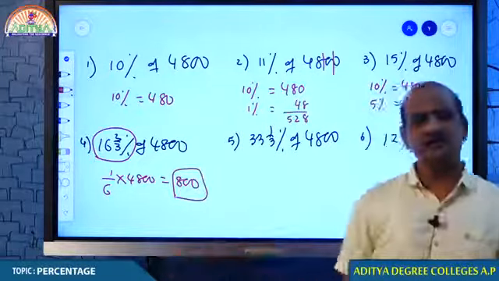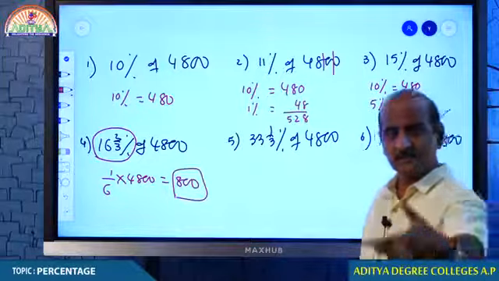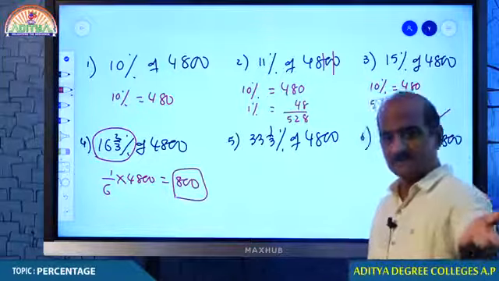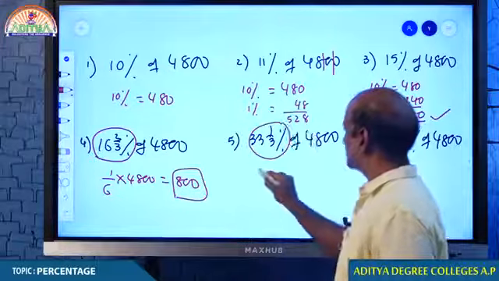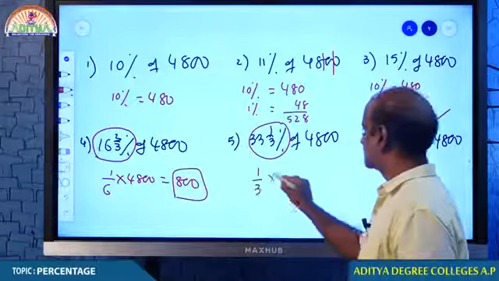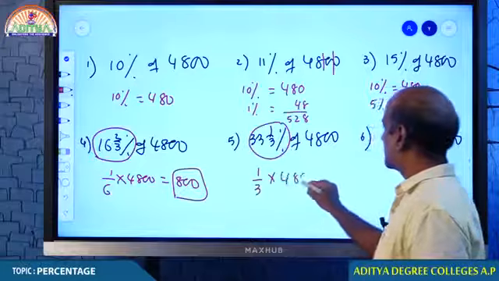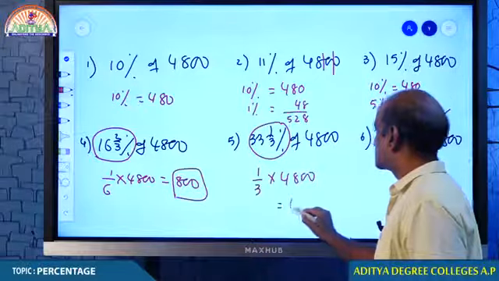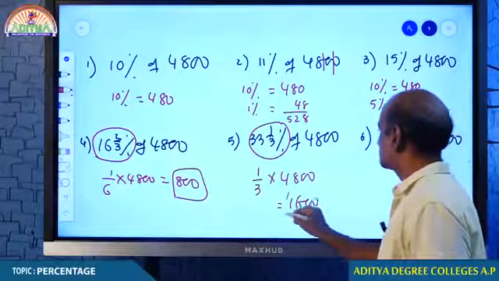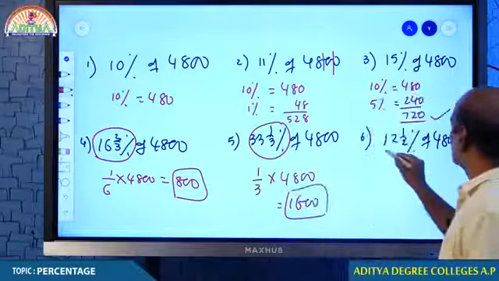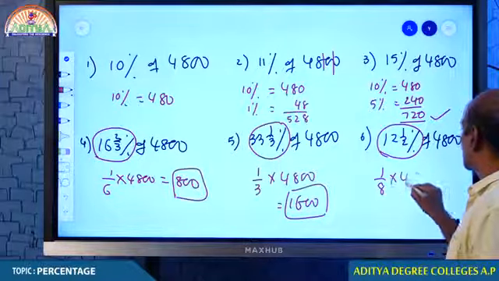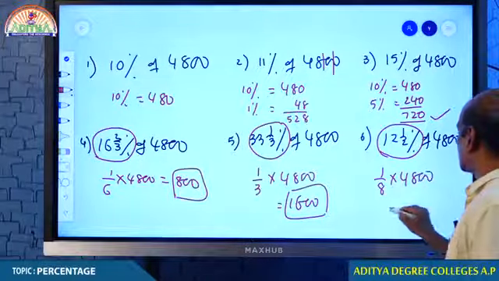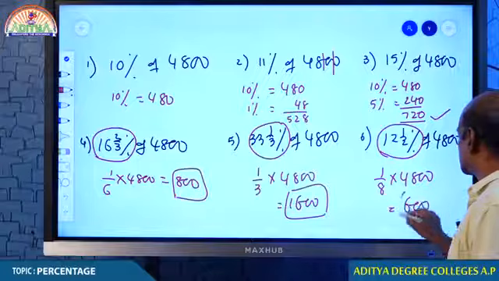You remember 16 2 by 3%, this is the percentage I just told you right now. Now 33 1 by 3% is again a standard fraction, that is equivalent to 1 by 3 of 4,800, therefore your answer must be 1600. 12.5% is nothing but 1 by 8, so 4,800 by 8, therefore your answer must be 600.